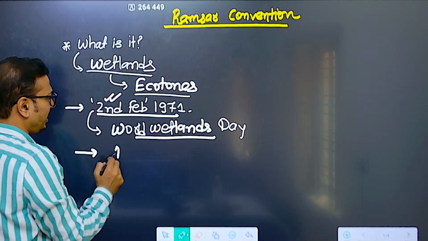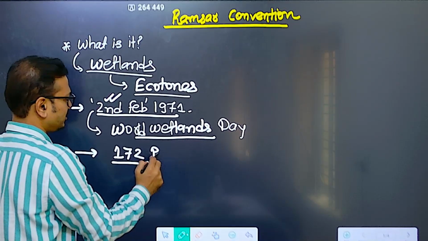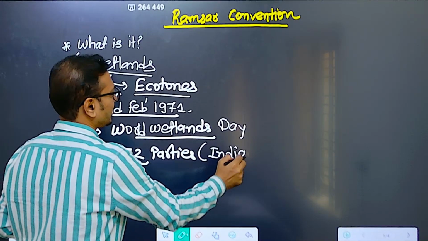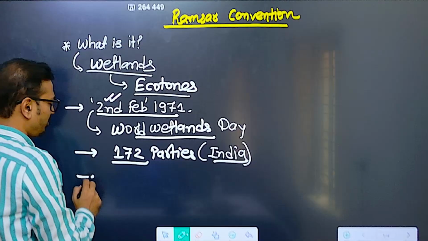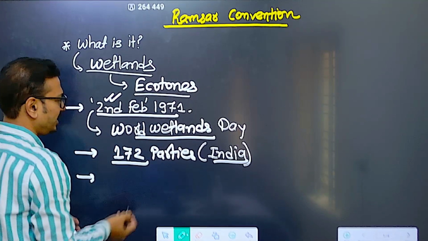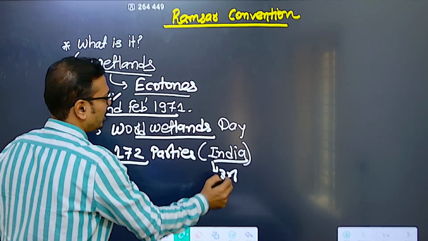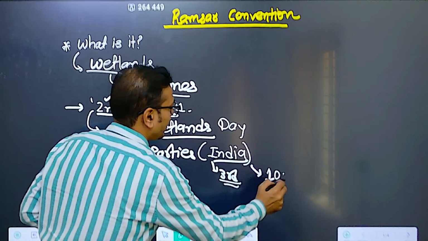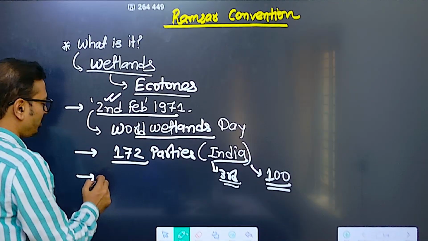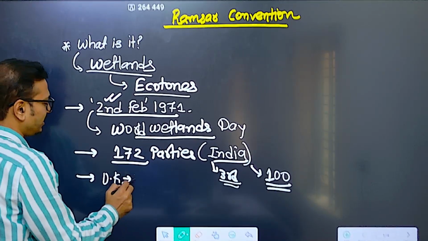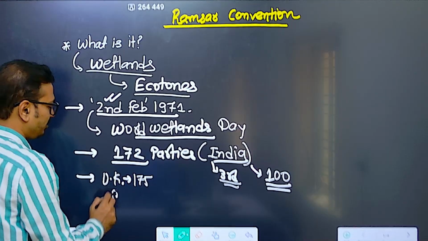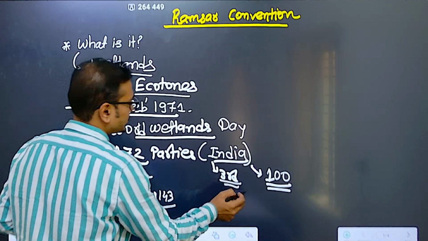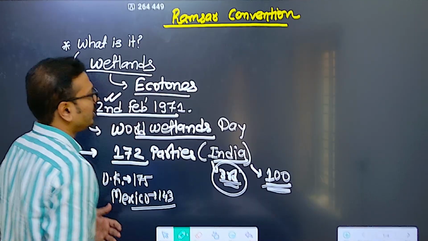Till date, we have around 172 parties who have signed, and India is a member. India has also signed and ratified it. If you talk about the number of Ramsar sites, India has now become the third largest in terms of number. At present, we have 100 Ramsar sites in India. The maximum is the UK with around 175, then Mexico with around 143, and then the third largest is India, with 100 Ramsar sites.